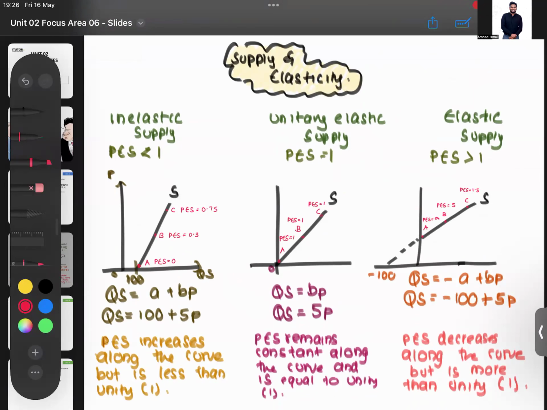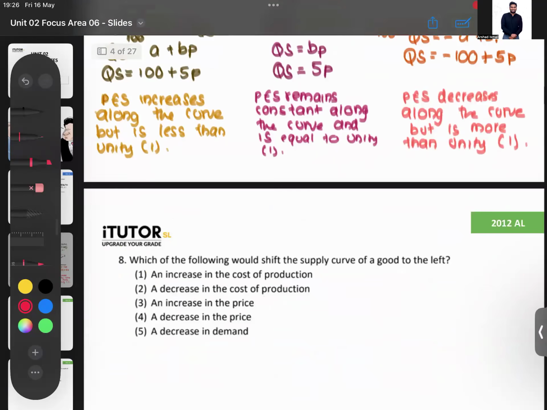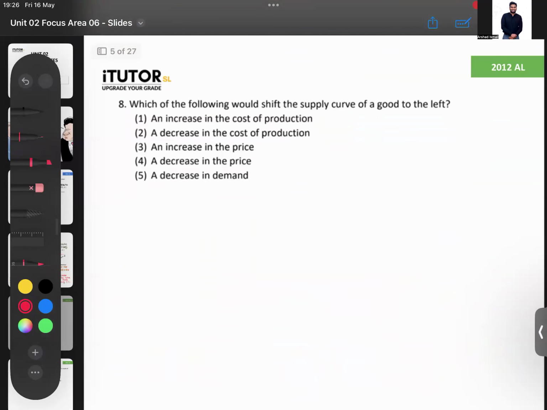Then we'll move into the next MCQ. The next one is from the 2012 paper. Again, a very common question. You will see this in essay questions also. You will see this in MCQs also. Which of the following would shift the supply curve of a good to the left? Okay. Right, guys, can you all quickly tell me? We'll just recap this area also.